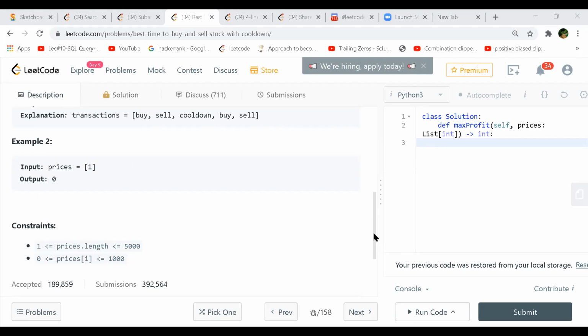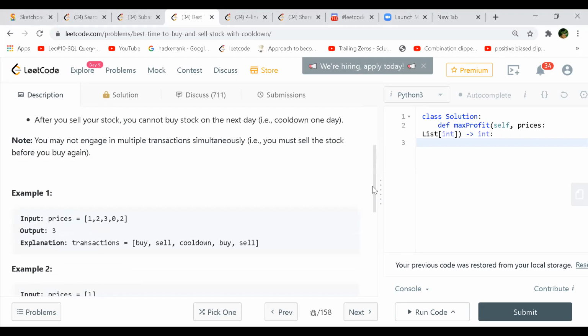So how do we go about this? Brute force. So we can buy a stock on one day, and maybe start a for loop over the whole prices array.